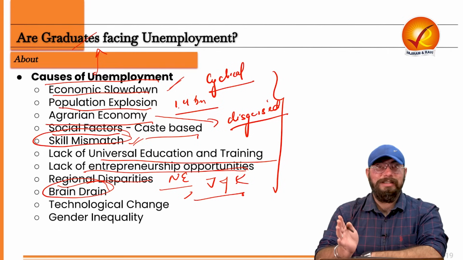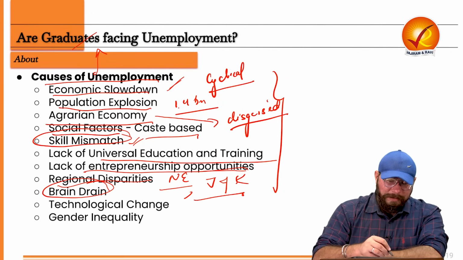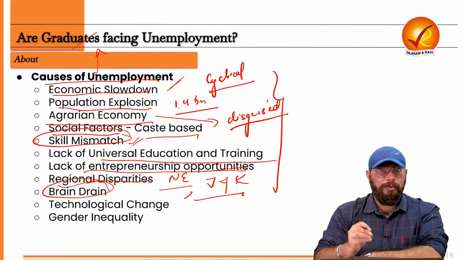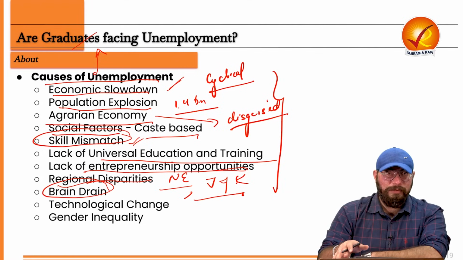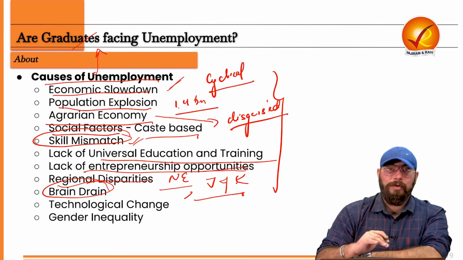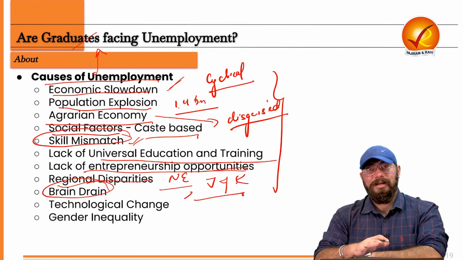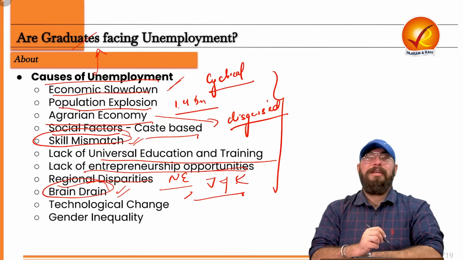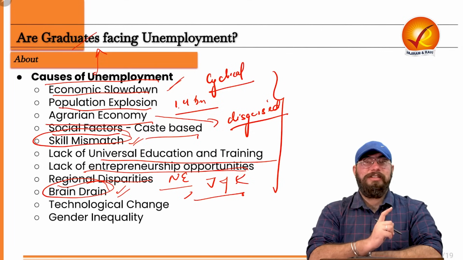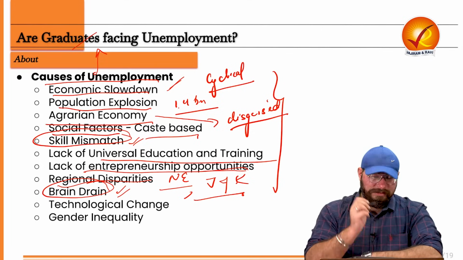So people go into these countries, and the people who are very much talented, who are educated, because they are not able to get jobs in our country, they go to other countries, they work, and they become successful, right? So in a way, brain drain is also a very big issue, which is a resultant of this unemployment, right? It's a resultant of it.